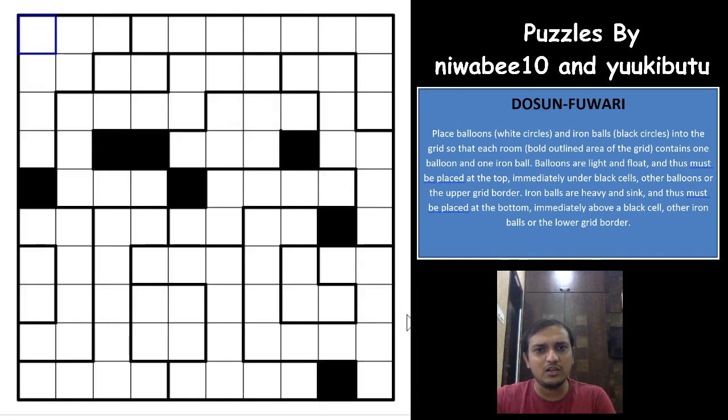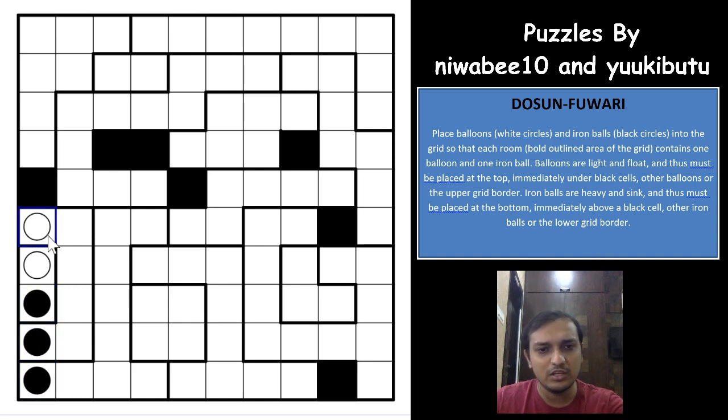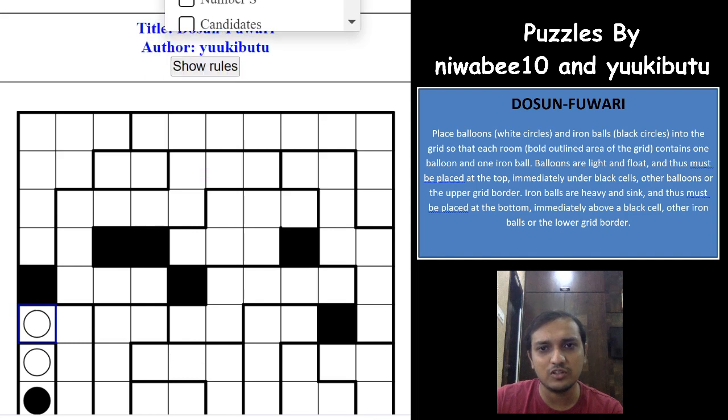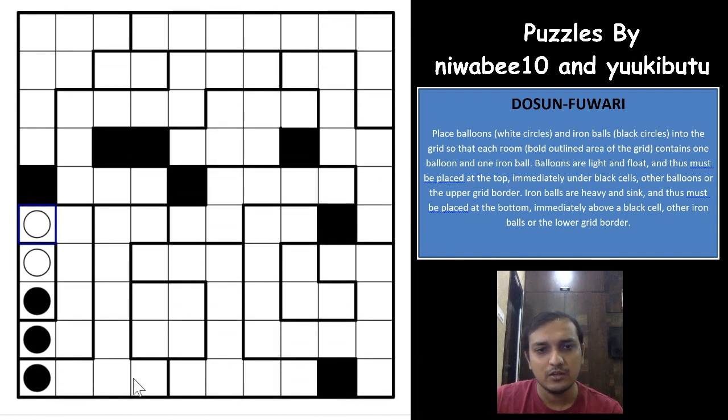This puzzle is by Yuki Buto, which means that this has a very good start. I can see this would have to be a balloon and this would have to be a ball, and all of these cells would have to be balls, this would have to be a balloon. Easy, right? So this region is fulfilled. Sorry, I'll have to again use the surface to mark that here. So this region is done, this region is done, right?